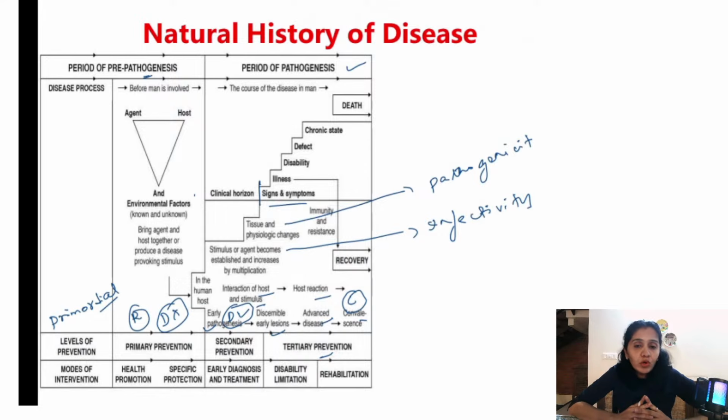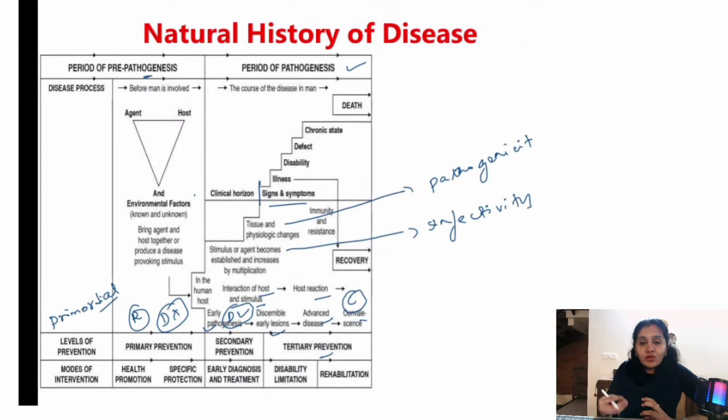So what is primordial prevention? Before the risk factors have emerged in the population, right? What is primary prevention? Risk factor is there, but there is no disease yet. When you apply secondary prevention, it is in the early phases of the disease, right? Tertiary prevention, when the complications have developed. Okay, to prevent complications, you are using tertiary prevention. Under that, again, you need to know the modes of intervention. All right. Using this, they create some scenarios and they ask you in the exam.